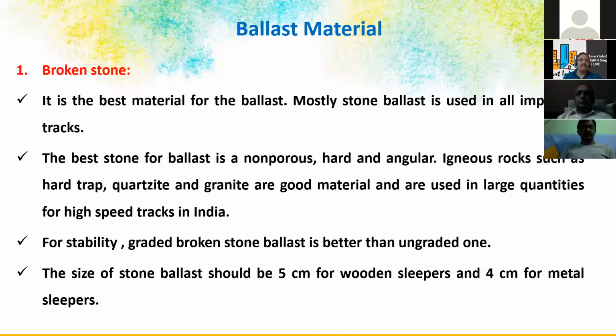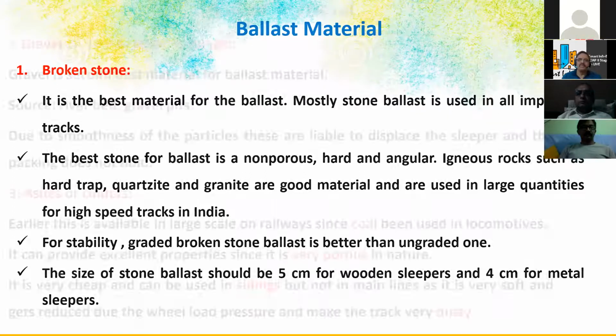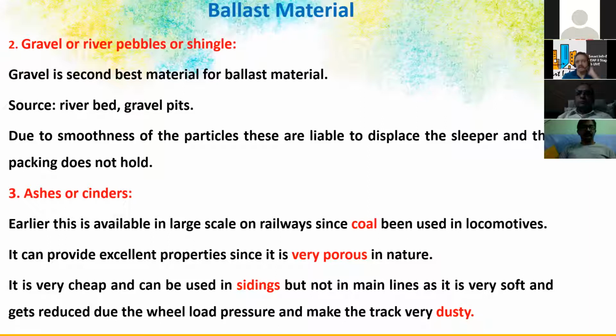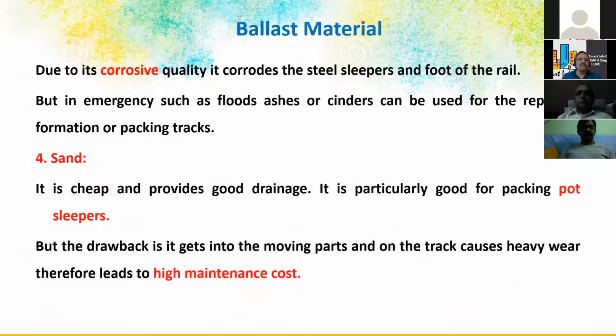And the ballast material. Now, the next important thing in the railway is the ballast stone, the gradation of the ballast stone, 5 centimeters or 50 mm, and for wooden sleepers 4 centimeters. And gravel or river pebbles are also used wherever the cost is prohibitive for this broken stone. And cinder ash also is added, and sand for this ballast material.